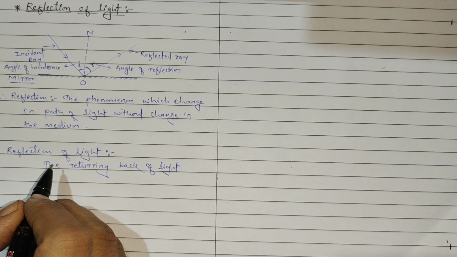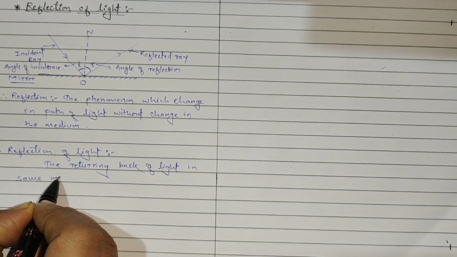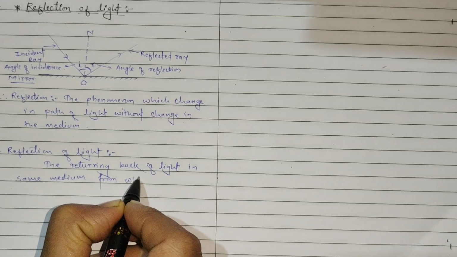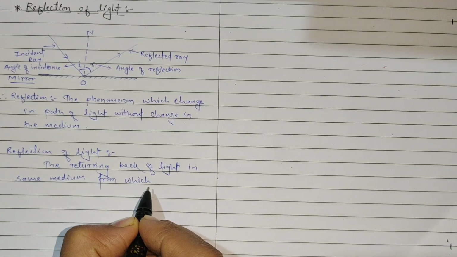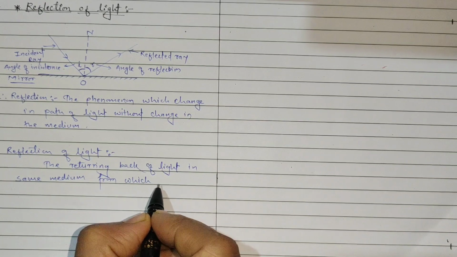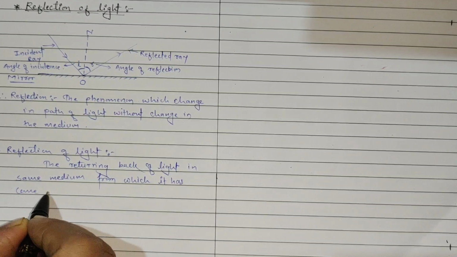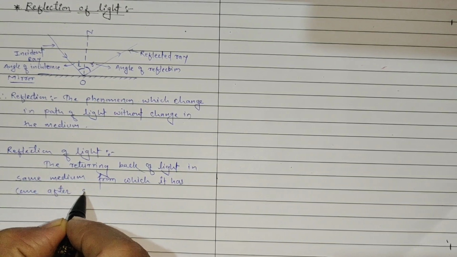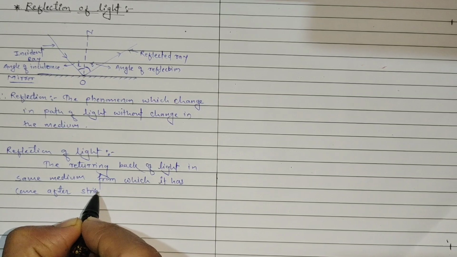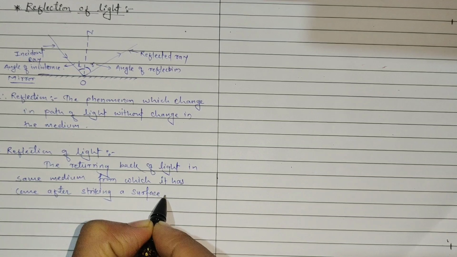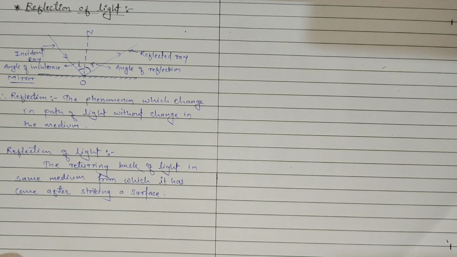So we consider it the returning back of the light in the same medium from which it has come, after striking the surface. This is the reflection of light.